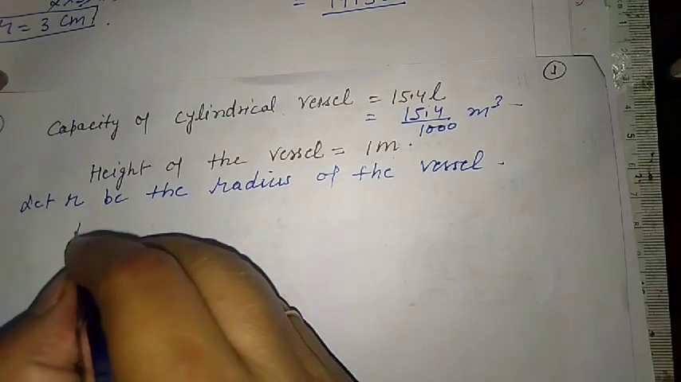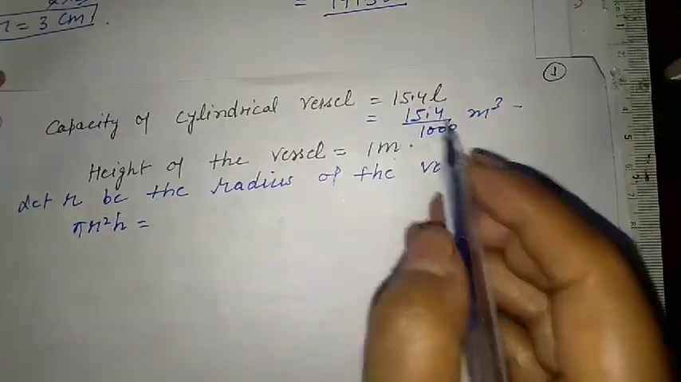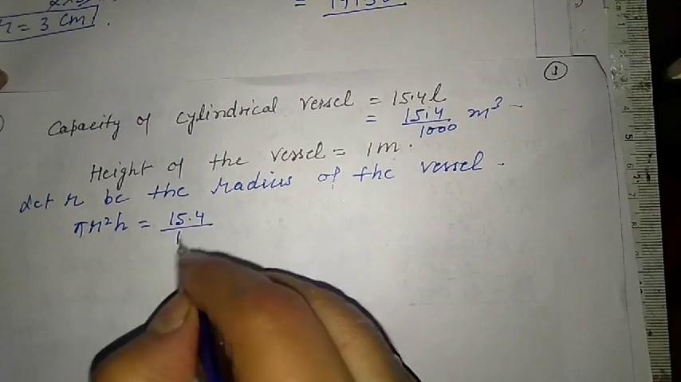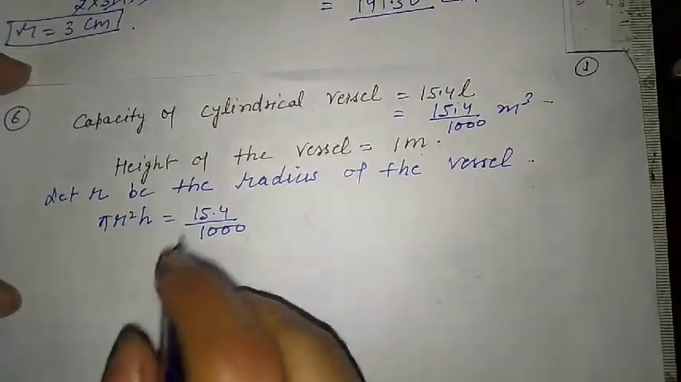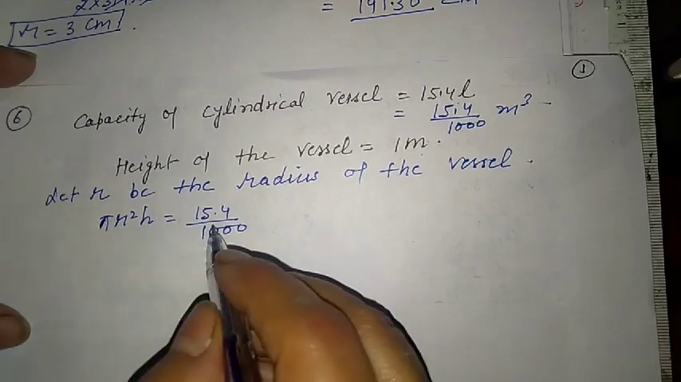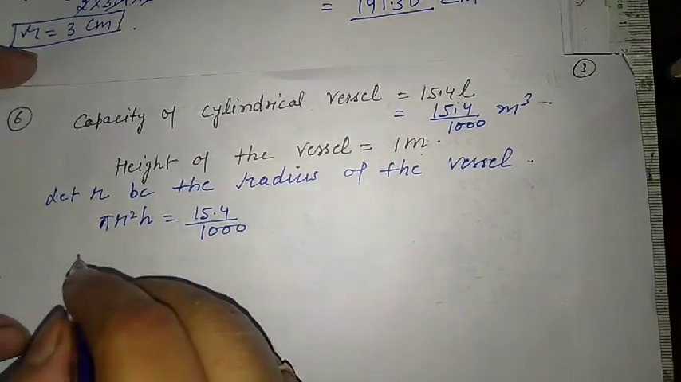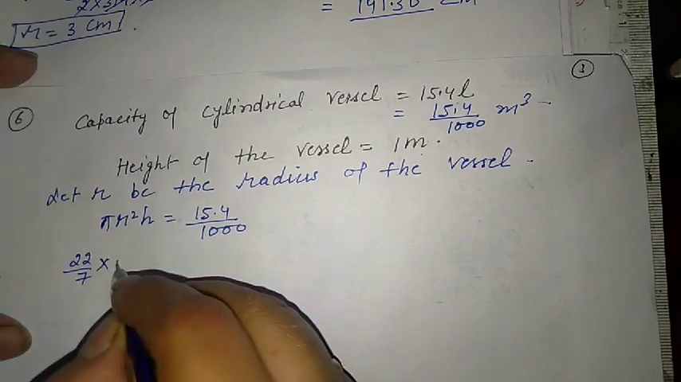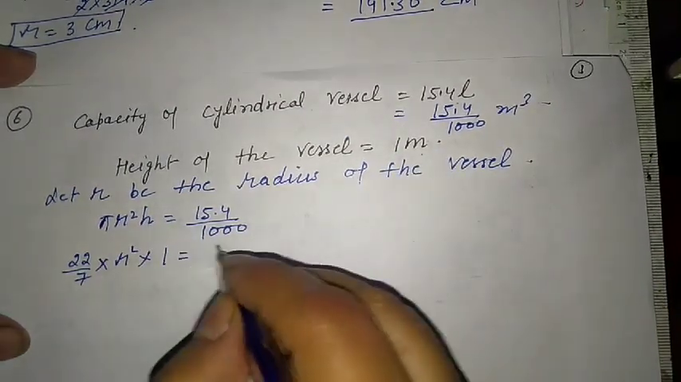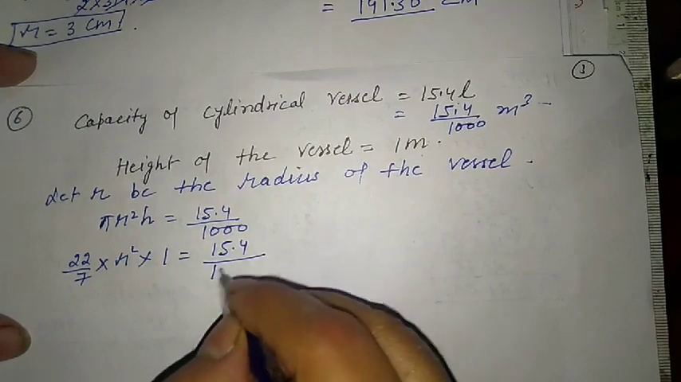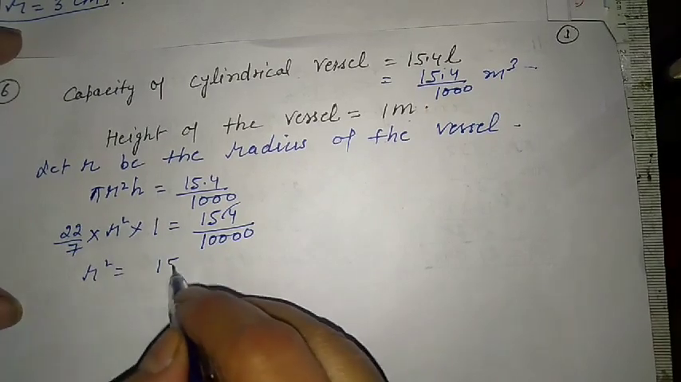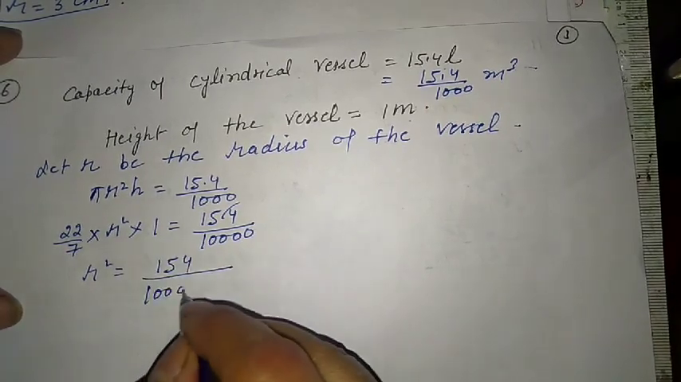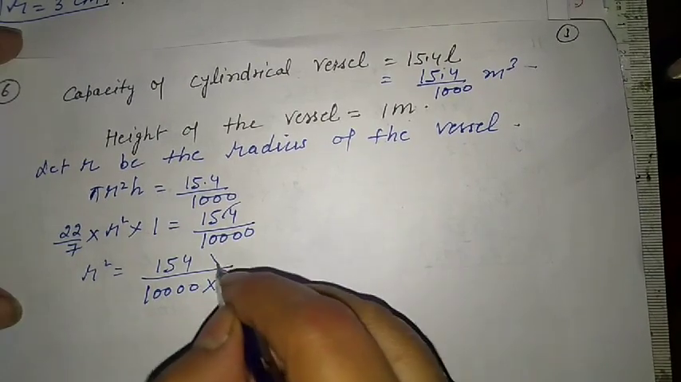Okay, so here we are having pi r square h equals 15.4 divided by 1000. The conversion of liter, meter cube and centimeter cube we have already discussed in the very first video. So pi r square h equals 15.4 upon 1000, 22 upon 7 r square, h is given 1, 15.4 upon 1000. One more 0 we can write here. So r square is equals to 154 upon 1, 2, 3, 4 zeros into 22 into 7.